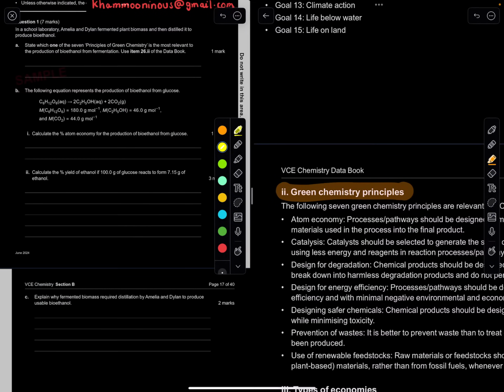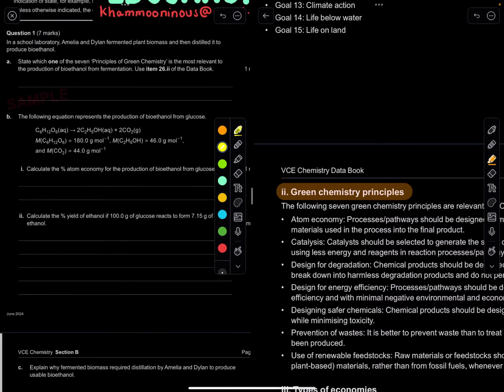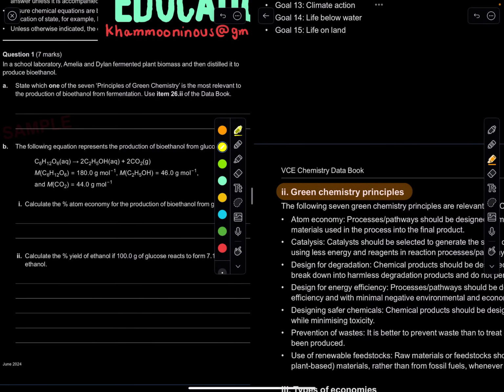Now, we need to look at which of these principles is about the production of bioethanol from fermentation. You straight away realize, if you're making ethanol from fermentation, it's renewable. It's a renewable fuel. You're not creating it from coal, which is a fossil fuel.